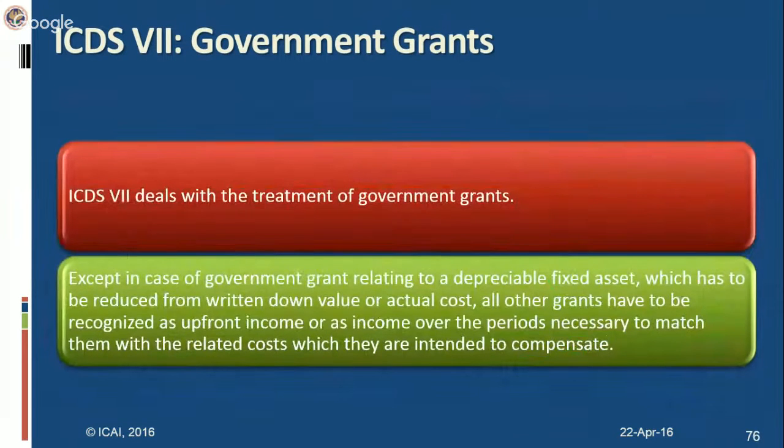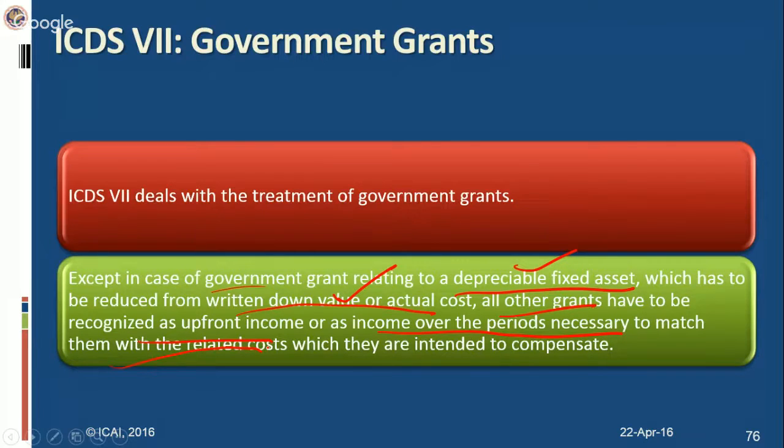However, ICDS 7 now has been introduced for dealing with government grants, except in case of a government grant relating to a depreciable fixed asset. With the exception of this, all government grants have to be reduced from the written down value or actual cost. In case of a depreciable fixed asset, it has to be reduced from WDV or actual cost. All other grants have to be recognized as upfront income or income over the periods necessary to match them with the related cost.